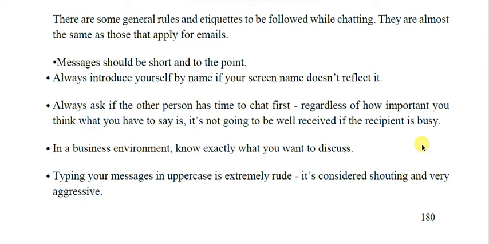In a business environment, know exactly what you want to discuss. Nobody has the time to discuss haphazard things, so you must be discussing the exact points. Typing your messages in uppercase is extremely rude. It is considered shouting and very aggressive. So don't use uppercase.